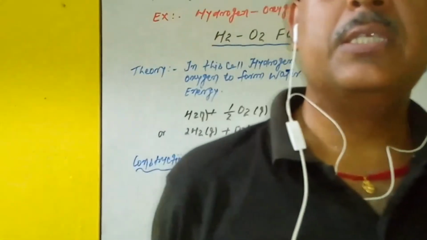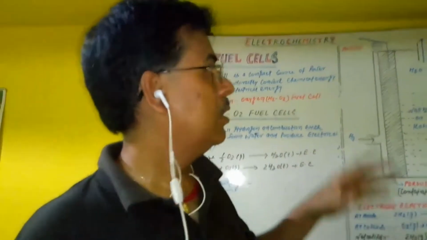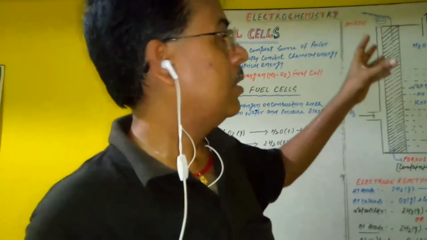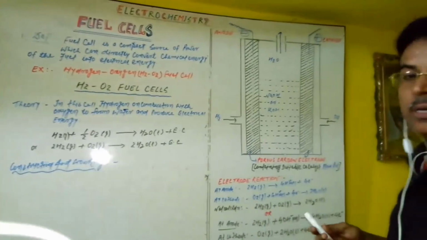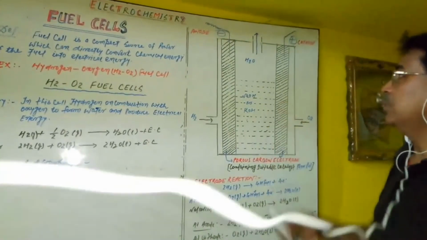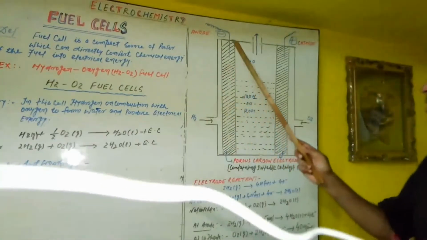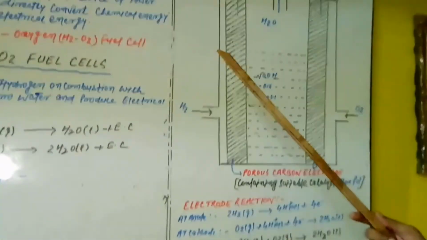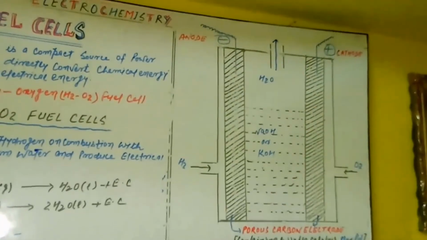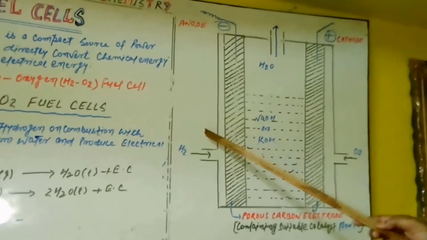Now we want to discuss the construction and working. Firstly, you see the figure here. We must demonstrate a figure on the whiteboard, the figure of the hydrogen oxygen fuel cell. These are the constructions of the fuel cell. The simple figure of the fuel cell can be demonstrated in various ways. This is the simplest form of the fuel cell, the picture with which we are able to draw it.